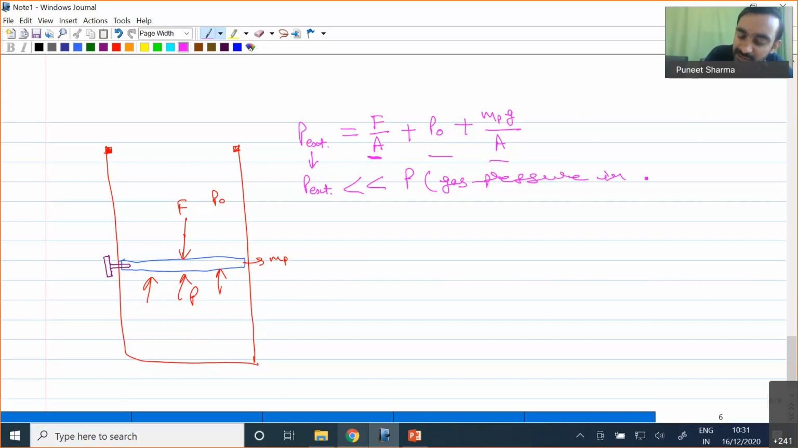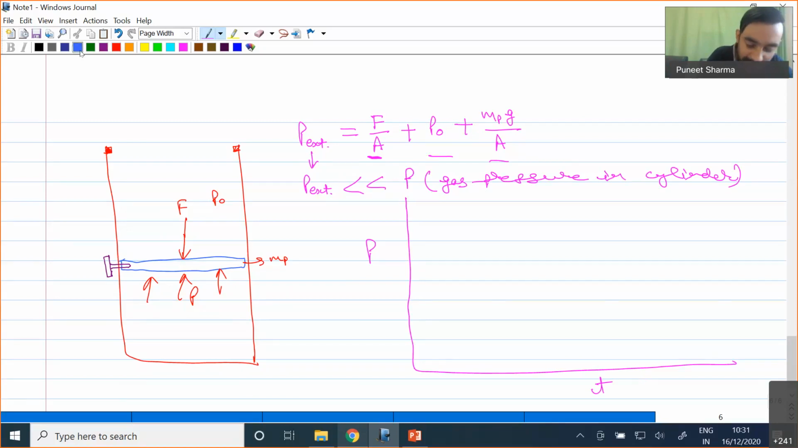Now if you remove this screw, and you try to see the variation of pressure of gas with time, we will be finding that this is my external pressure. You can see that in this external pressure each and every term is a constant parameter. F is constant, area is constant, P naught and MPG are constant. So it means this external pressure will be remaining constant with time.